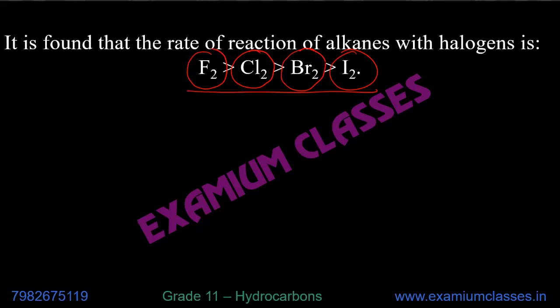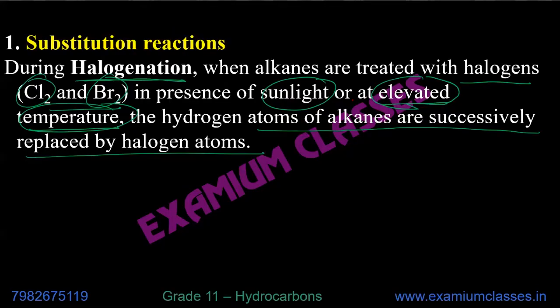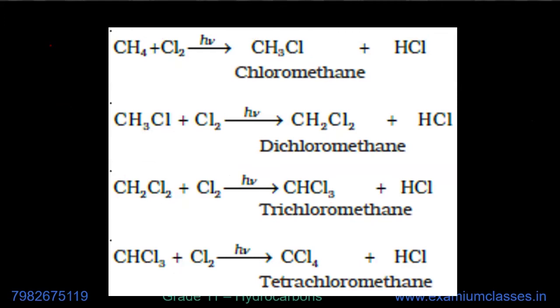Here you need to remember that the reaction is fastest with fluorine, slowest with iodine. What are we talking about? We are talking about chlorination, a substitution reaction. Why substitution reaction? Because chlorine replaces hydrogen. Chlorine substitutes hydrogen, removes hydrogen and takes the place of that hydrogen. This chlorine replaces hydrogens one by one.